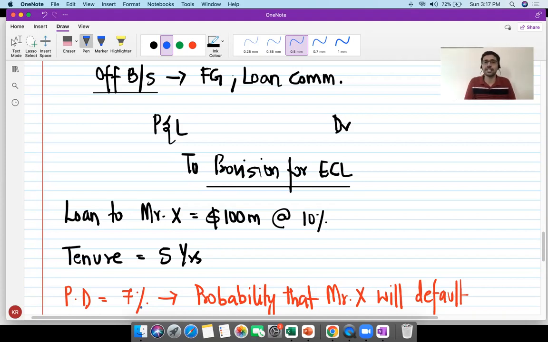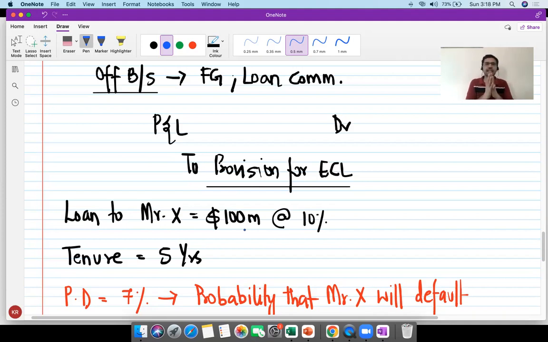But what banks basically do is they are going to give hundreds of such loans. And when you're diversifying your loan base, obviously the probability of default keeps shrinking, right? As you keep diversifying, your risk reduces. That's basic portfolio management. Similarly, banks also try to diversify their loan portfolio so that the probability of default across the loan portfolio is slightly on the lower side.